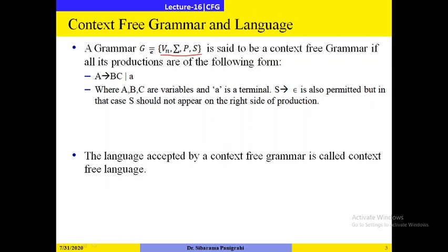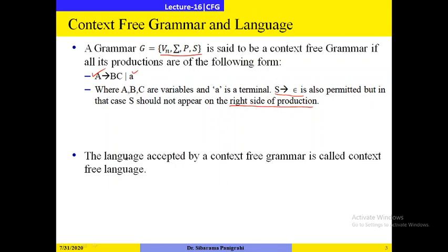So a grammar G is said to be context-free grammar if all its productions are of the following form: either A gives to BC or A gives to a, where A, B, C are variables and a is a terminal, and it also includes S gives to epsilon if S will not appear on the right hand side of any production.